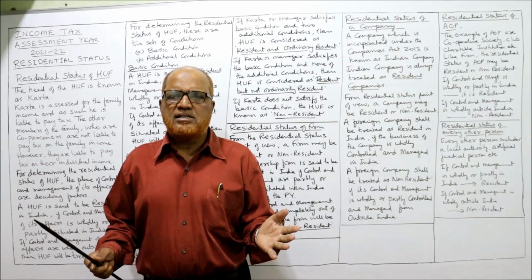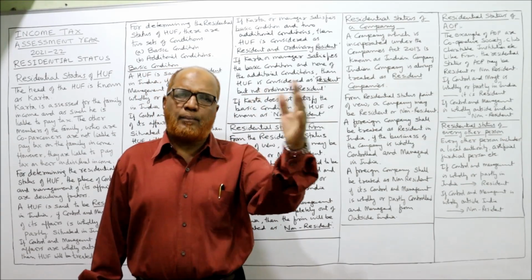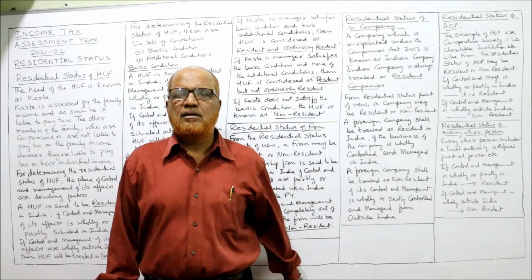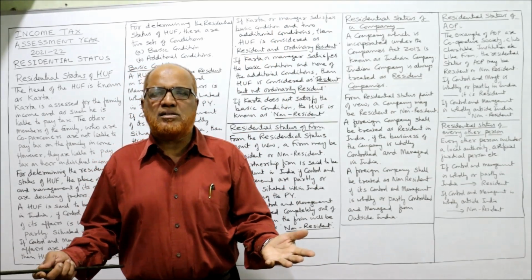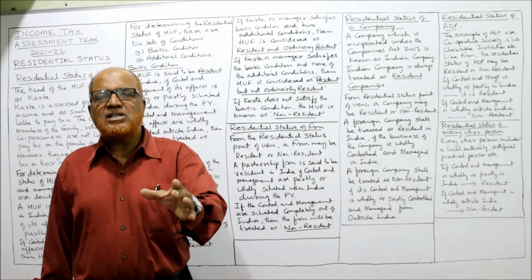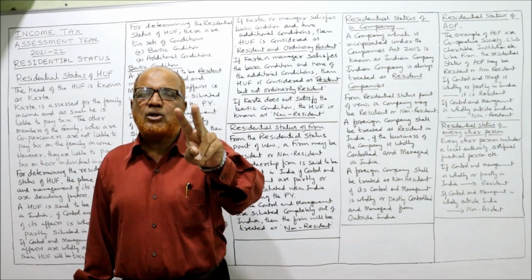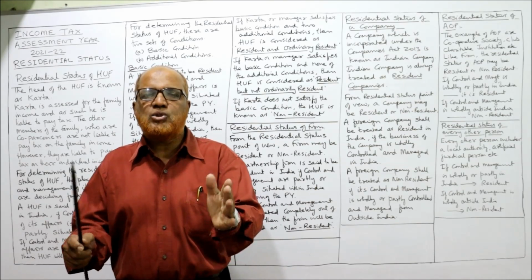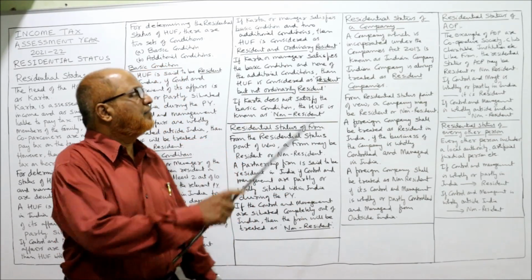Only one basic condition is there. If the control and management is wholly in India or partly in India, partly outside India, it is a resident. If the control and management is completely outside India, it is non-resident. So if HUF satisfies the first basic condition and Karta satisfies the additional 2 conditions, then that HUF is called ordinary resident HUF. First thing.